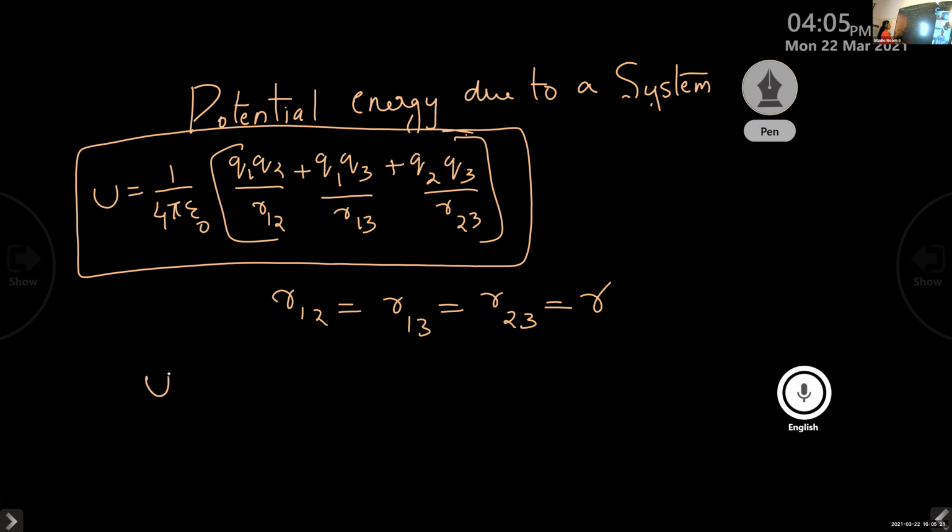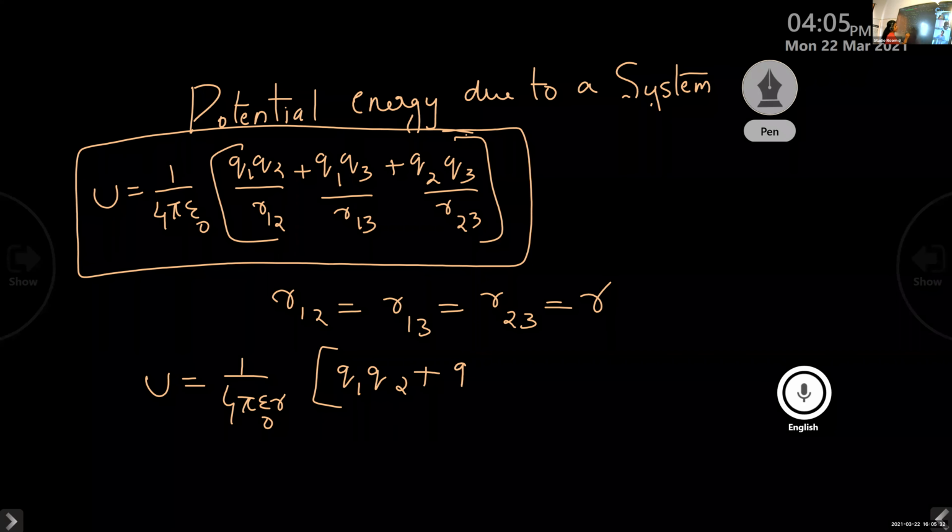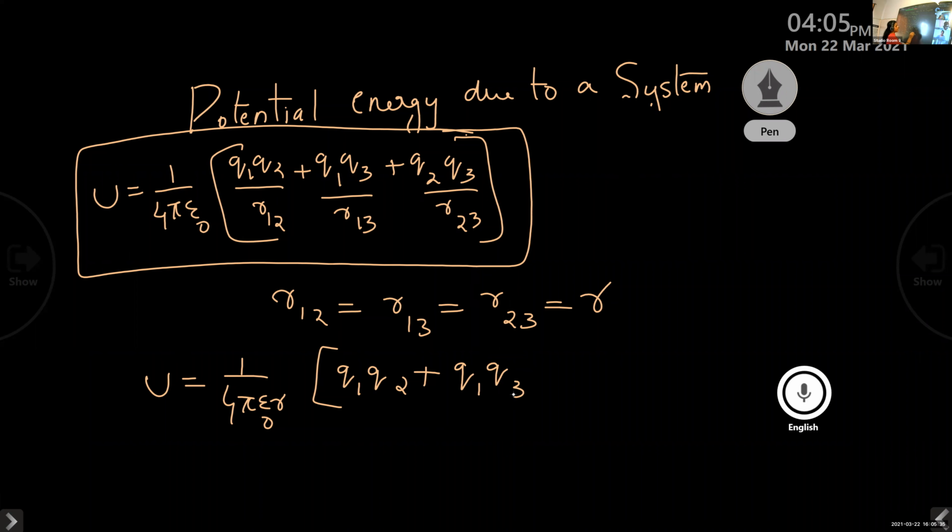So U is equal to 1 by 4 pi epsilon 0 R, and inside the bracket we have Q1 Q2 plus Q1 Q3 plus Q2 Q3. Since it is an equilateral triangle, all the sides are equal, we can write like this.